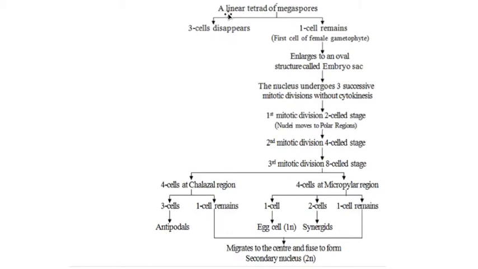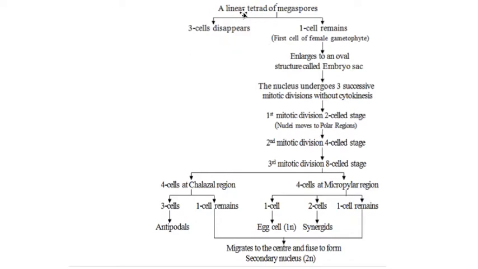Now, the megaspore mother cell undergoes meiosis and forms four cells which are present in a linear strand. Linear means straight strand. So a linear tetrad of megaspores is there. And out of these four, as I already told you, three disappear. You remember?